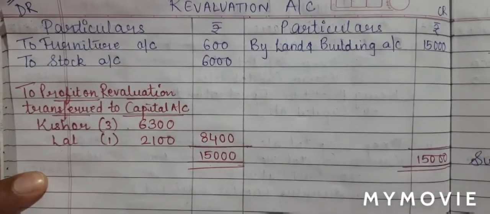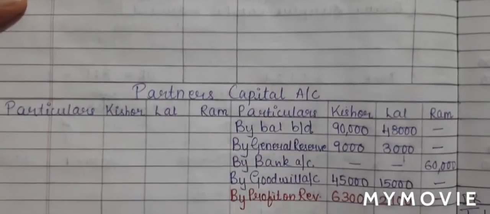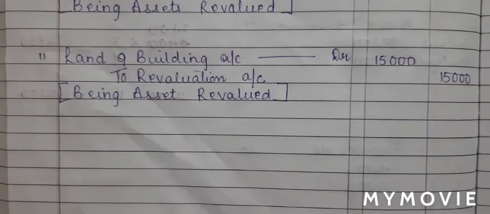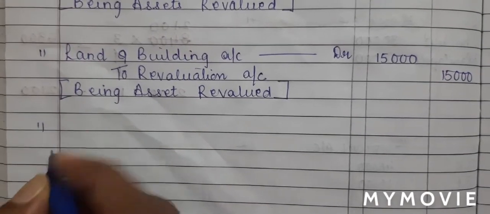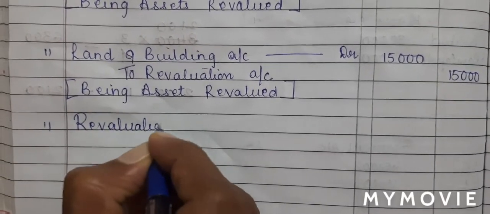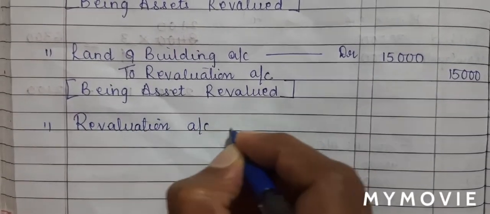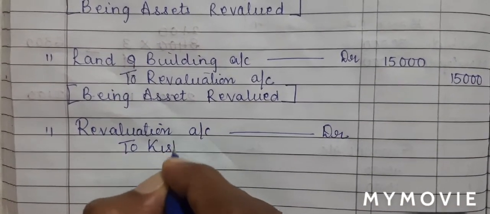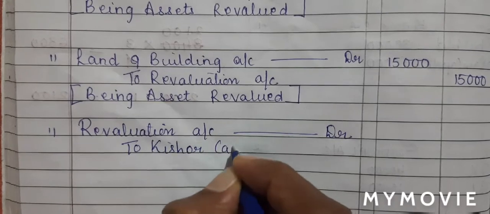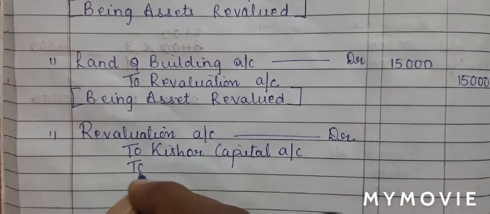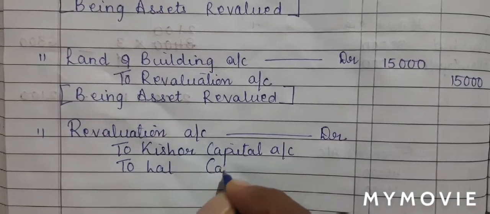So revaluation account is debit and partner is credit. So let us write it in the journal. So the date will be common. Our entry will be revaluation account debit to old partners account. That is to Kishore capital account, to Lal capital account.